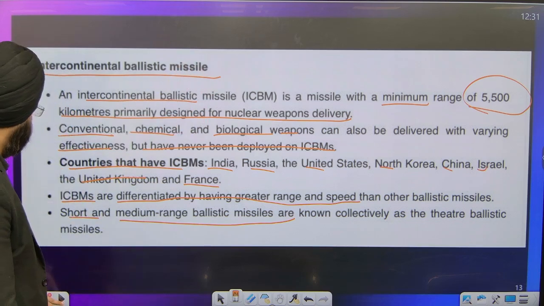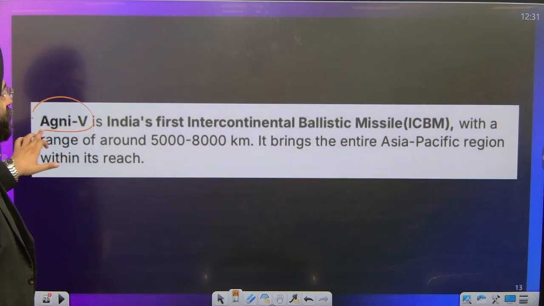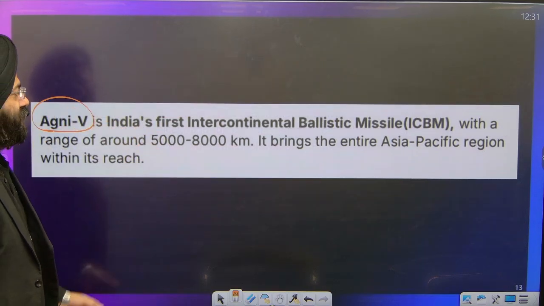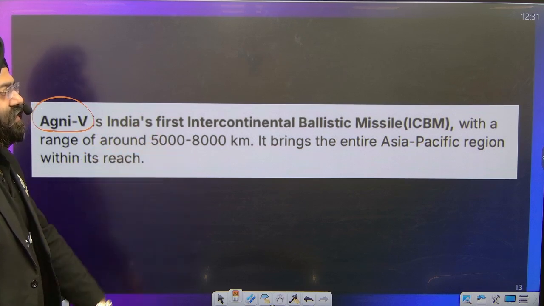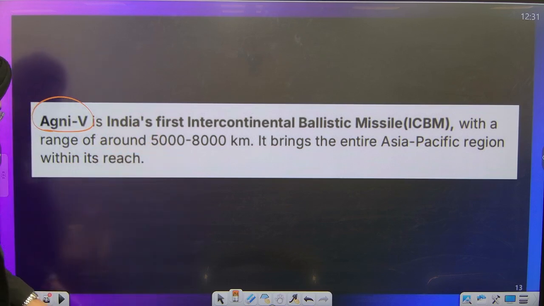Clear? Okay. Agni 5 is India's first intercontinental ballistic missile with a range of 5,000 to 8,000 kilometers, bringing the entire Asia Pacific under its gamut, right?